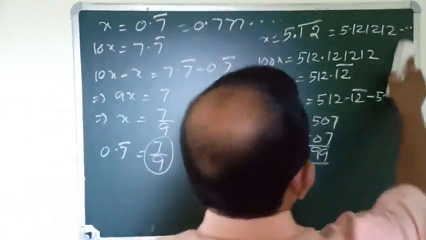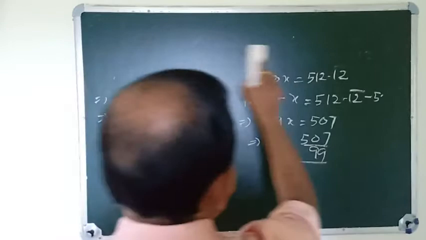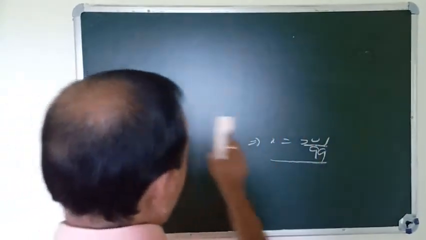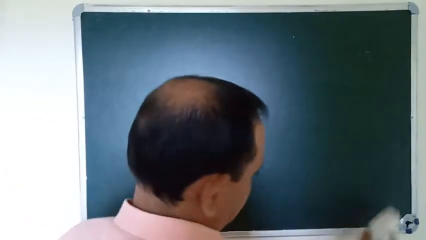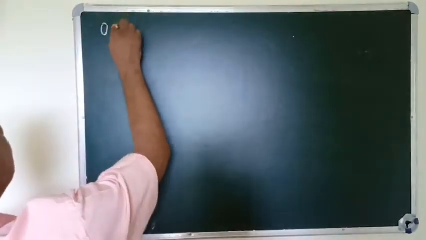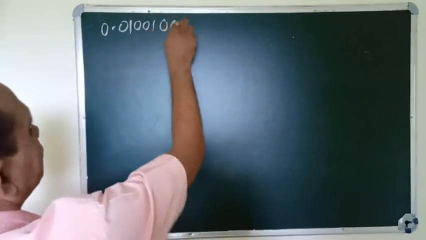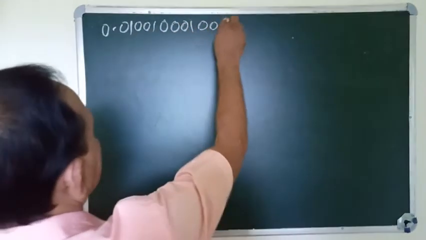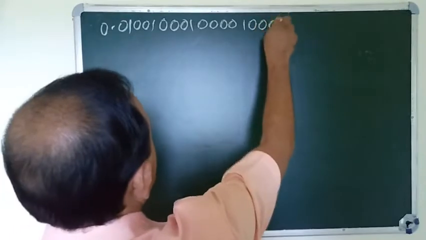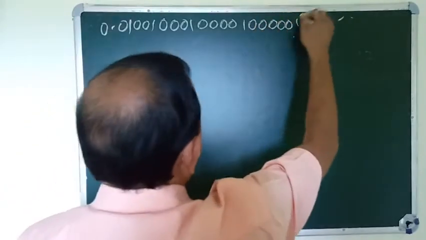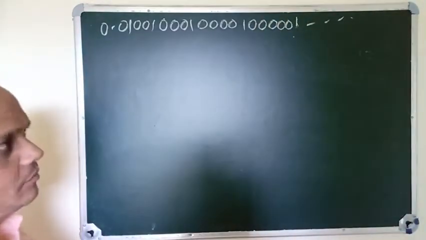But when a decimal number is non-repeating, what happens? Suppose a non-repeating number, for example 0.01001000100001 and so on. This is a non-repeating number.